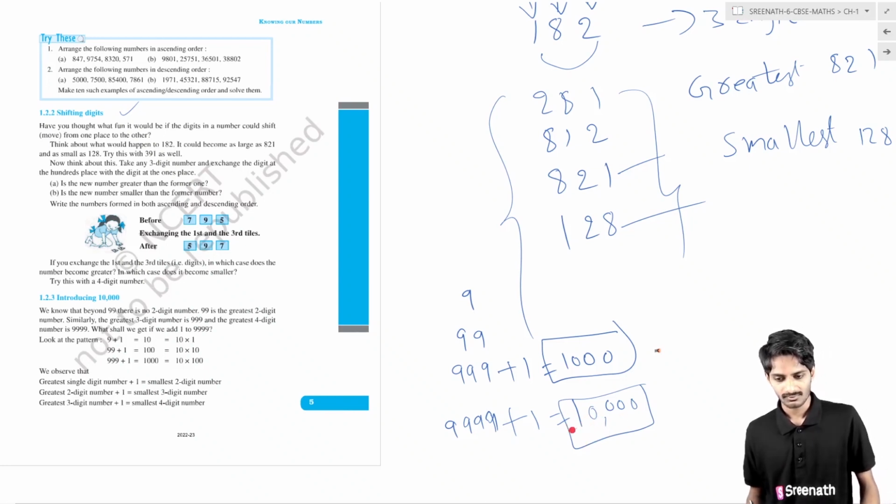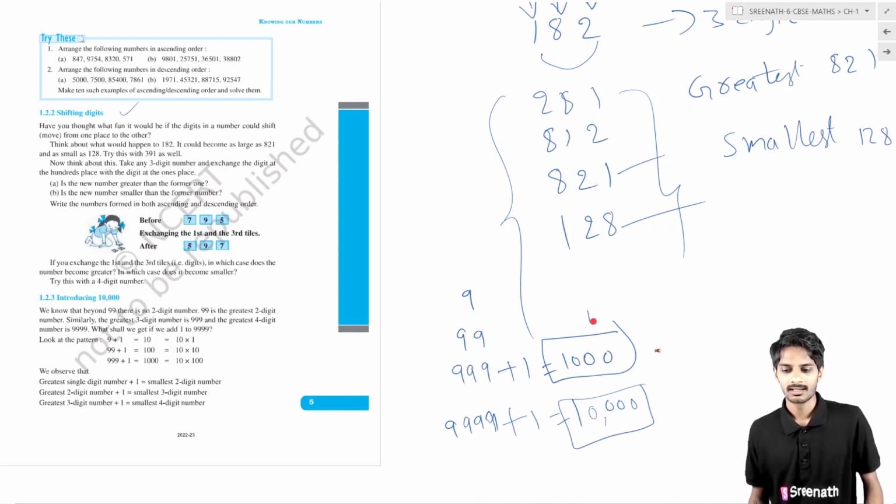How can we write it? We can write it as 10 into 1000, or 100 into 100. We can write 10,000 as 10 into 1000.